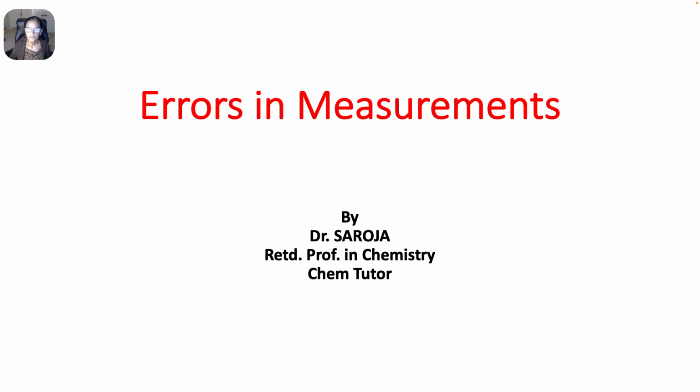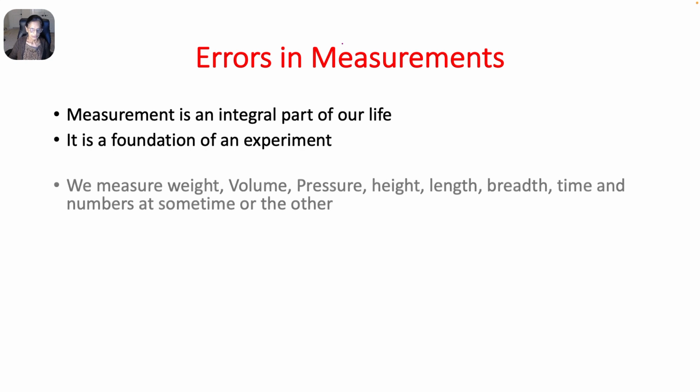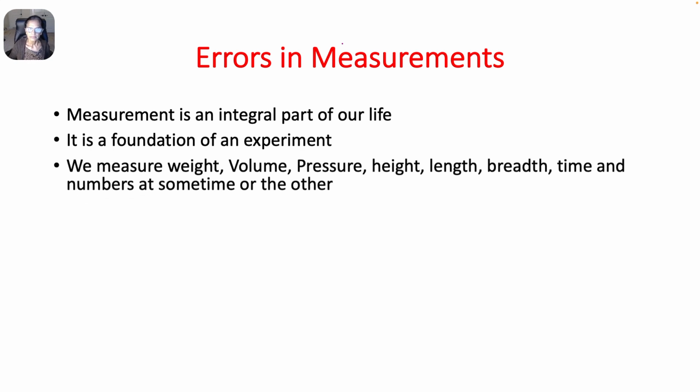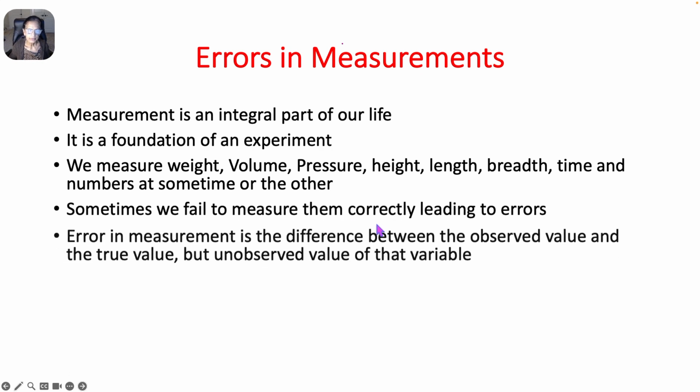Today I am going to talk about errors in measurements in chemistry. Measurement is an integral part of our life. It is the foundation of an experiment. We usually measure weight, volume, pressure, height, length, breadth, time and numbers at some time or the other. Sometimes we fail to measure them correctly, leading to errors.